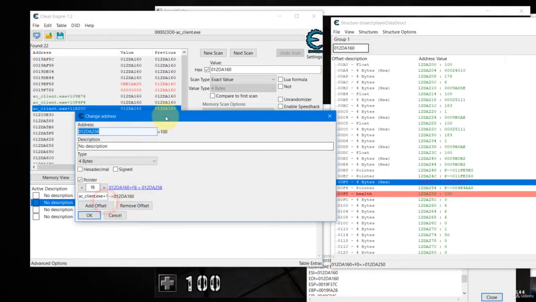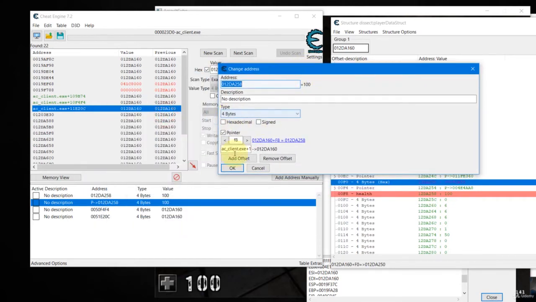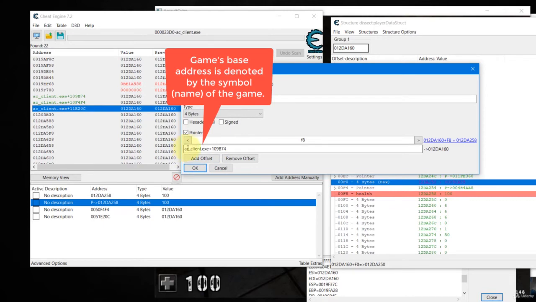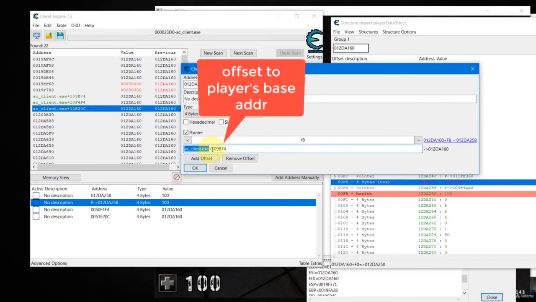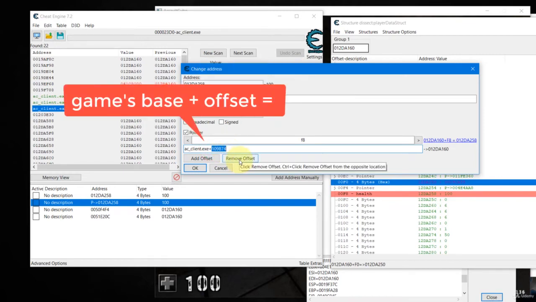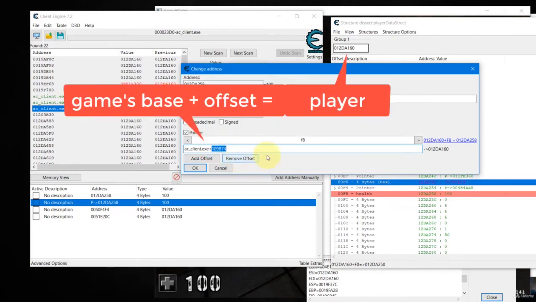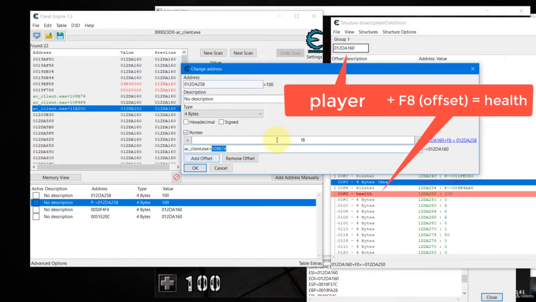Okay, so if you double click, you can examine the content. So every time you see this is the base address for the game, and this is the offset to your object for the player in memory. And then once you got this, you can add F8 from here.